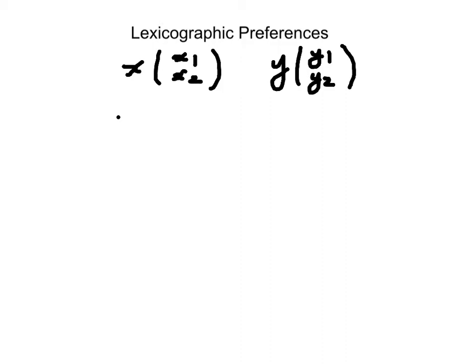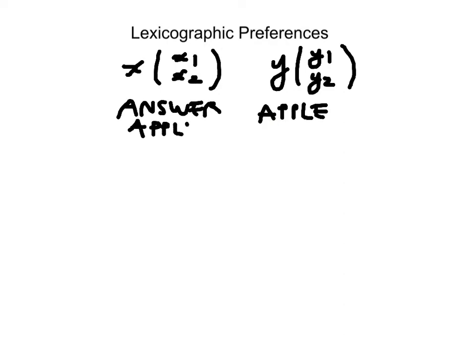The reason that the word answer, for example, is found before the word apple in the dictionary, okay, is because they both begin with the same letter A, but the letter N is found before the letter P. The reason that the word apple, in turn, is found before the word bath is because the letter A of apple comes before the letter B of bath.